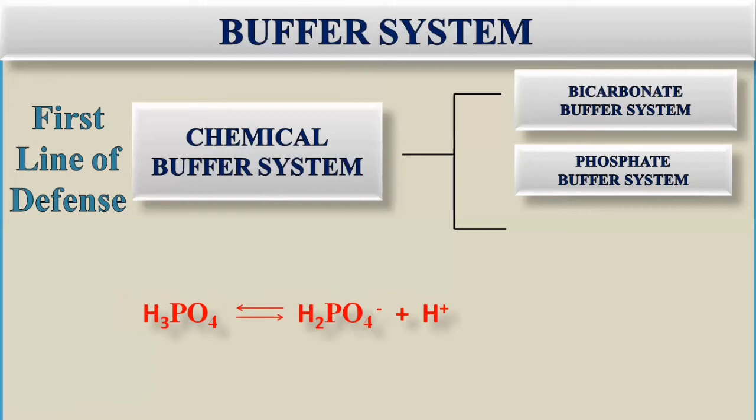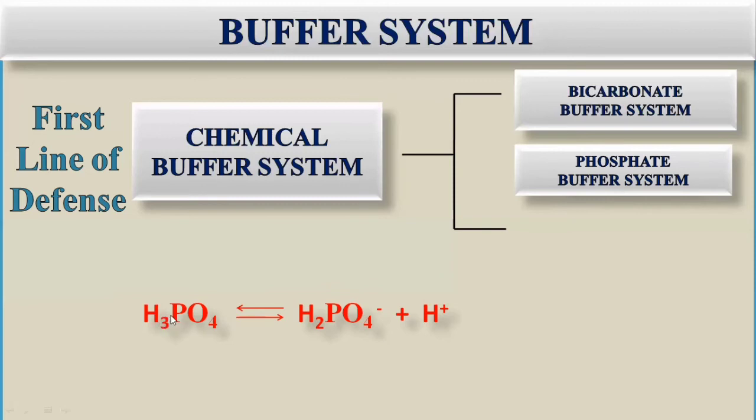So a decrease in pH means acidosis, and there is a high concentration of hydrogen ions. Then it will be neutralized by the addition of the bases and converted into weak acids. In case of high pH, it means alkalosis, and there is a decreased concentration of hydrogen ions. Then this reaction will be reversed.